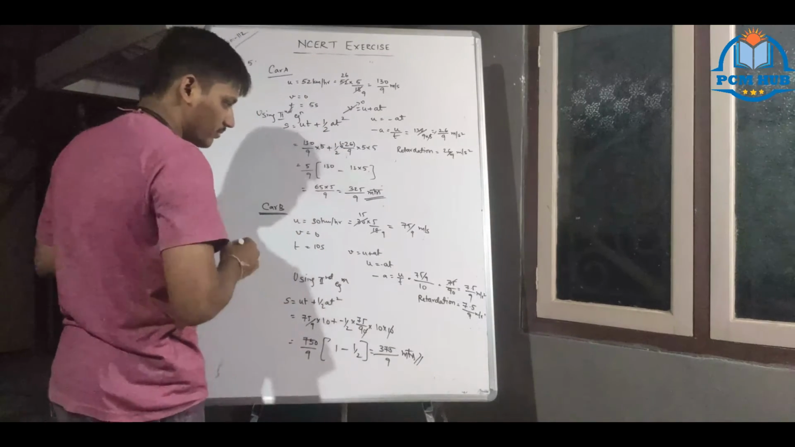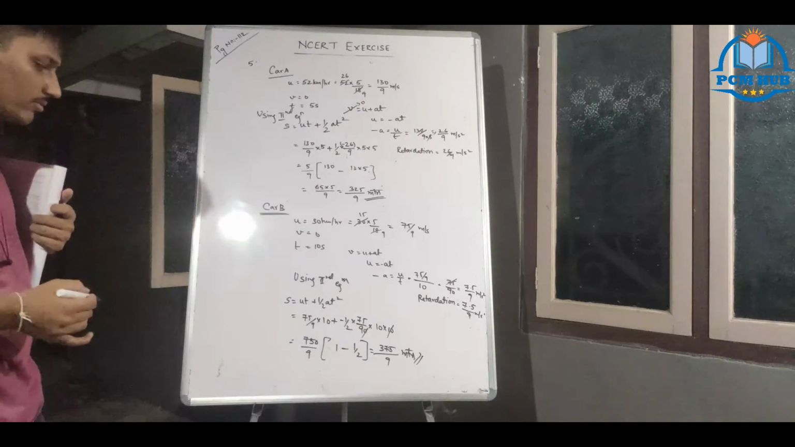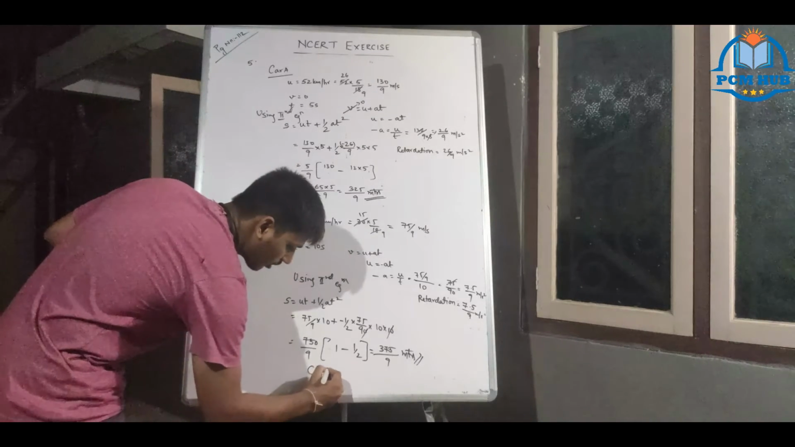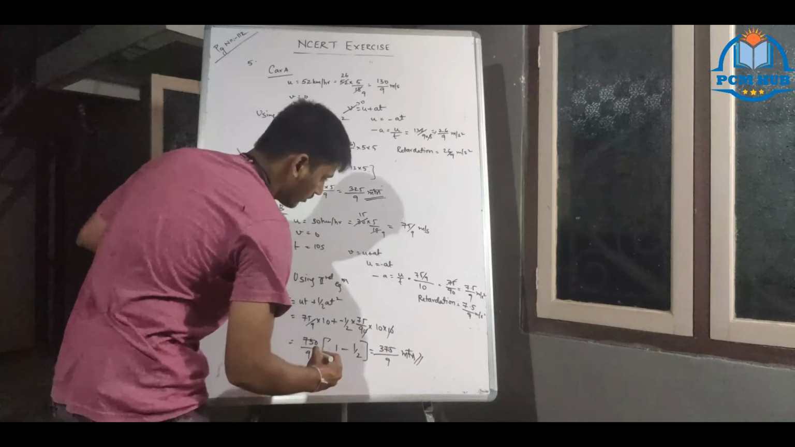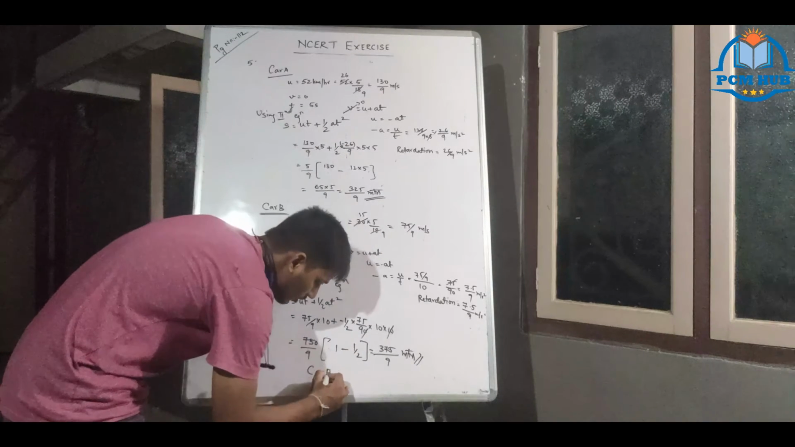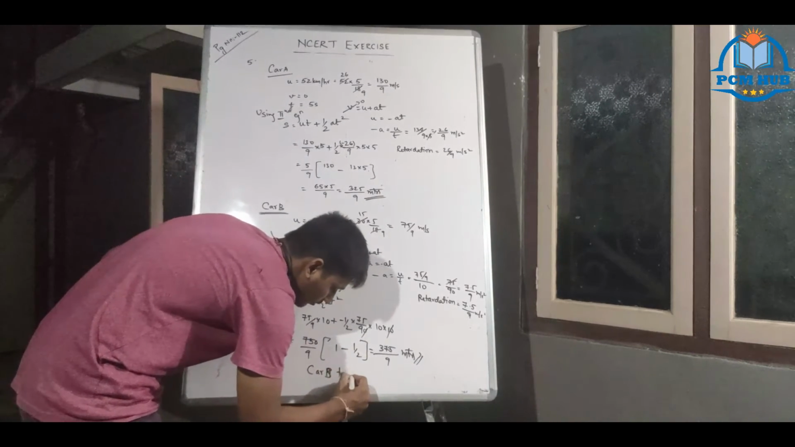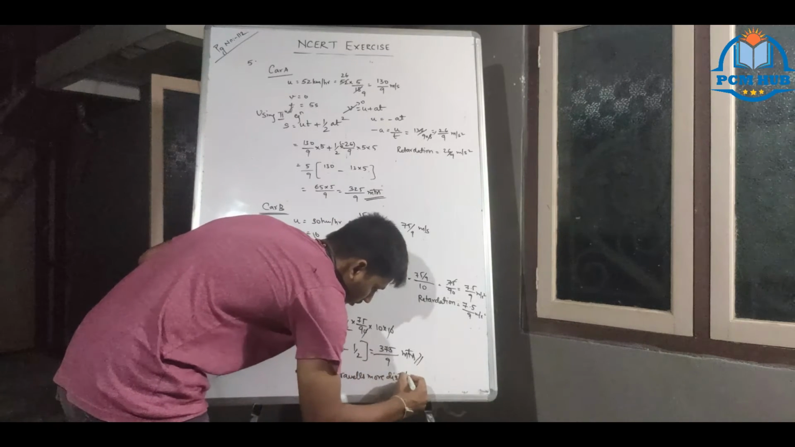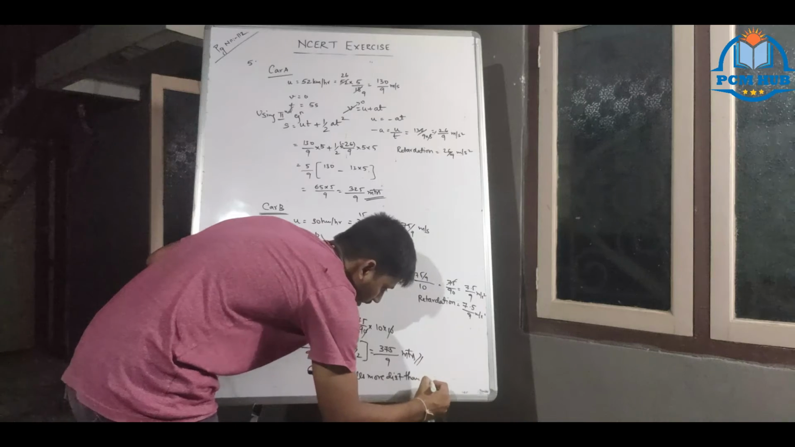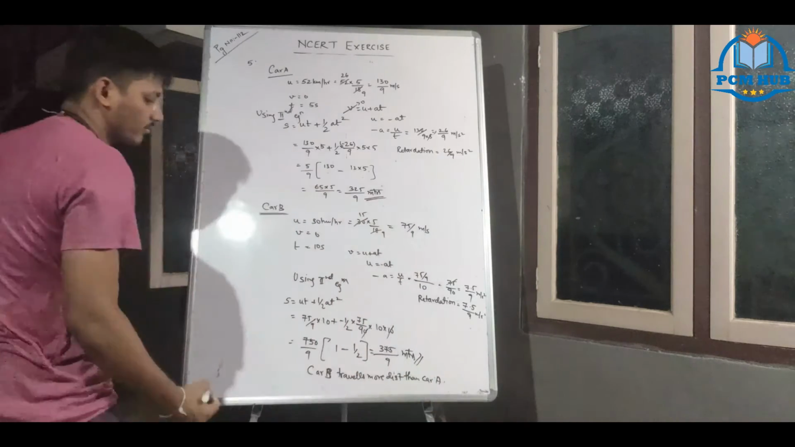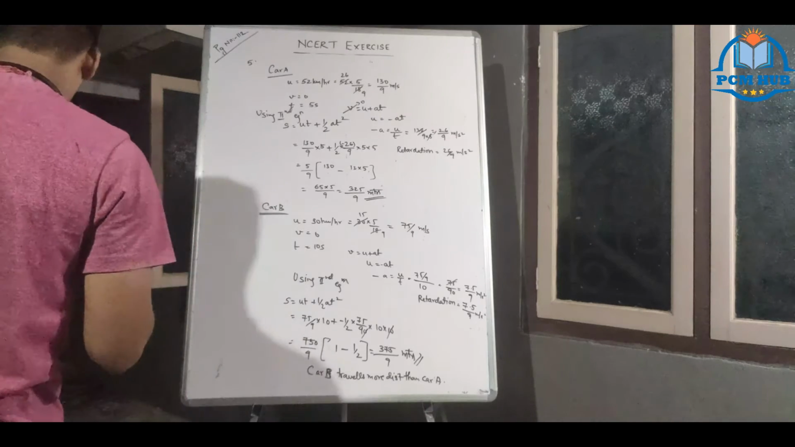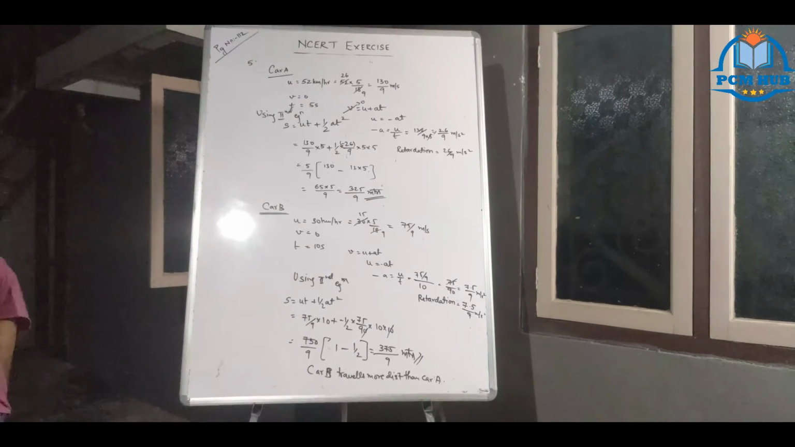This is the first method, theoretically, without any graph. Car B travels more distance than car A. Car B travels more distance than car A. Now I will show how you will do this graphically.